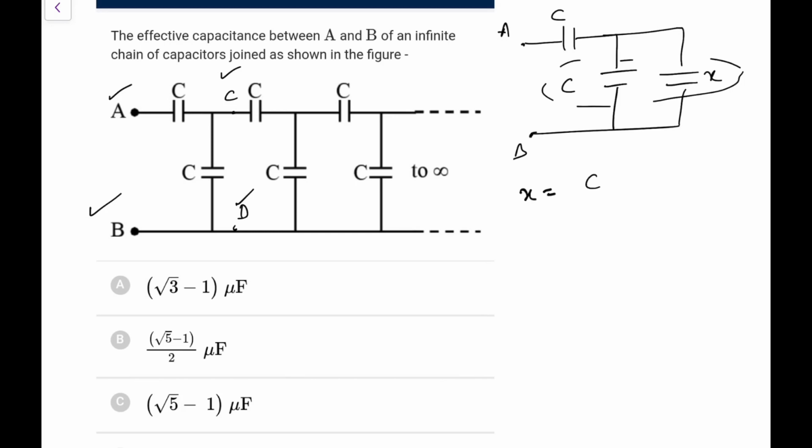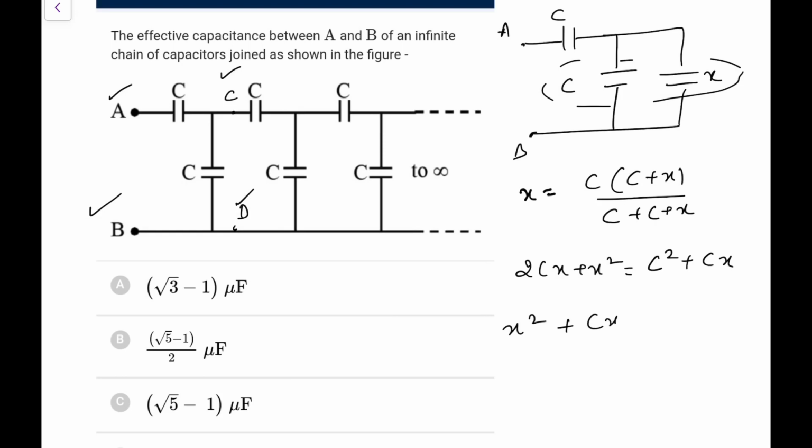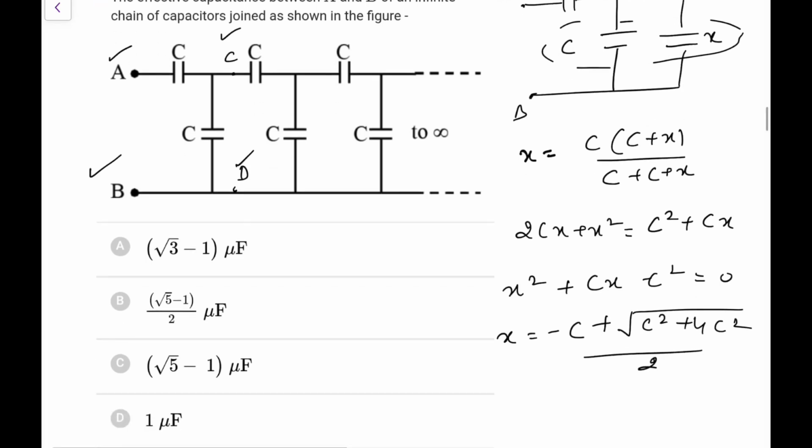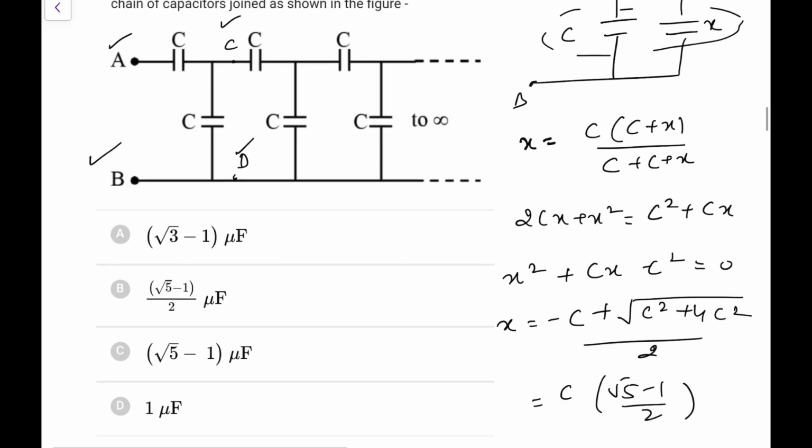So X would be equal to C into (C plus X) upon C plus (C plus X). So what do you get? 2Cx plus X square is equal to C square plus Cx. So X square plus Cx minus C square equals 0. So the X value is minus C plus minus root of C square plus 4C square by 2. The minus option won't work, so I am rejecting that. So it comes out as C times (root 5 minus 1) by 2. So that is the answer.